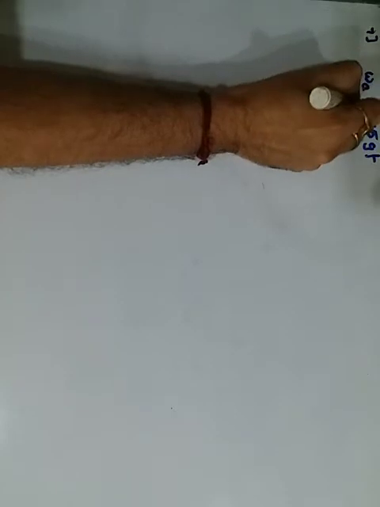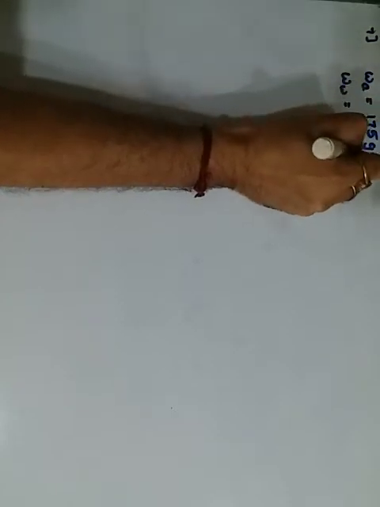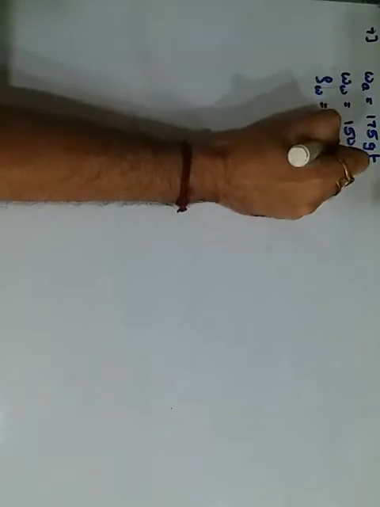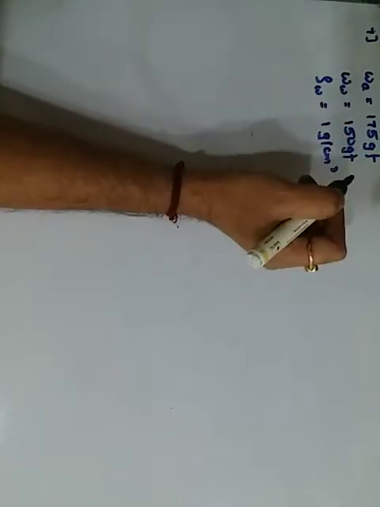Okay, so your next question is your seventh one, which is about a piece of brass. In air, the weight of the brass is 175 gram force and becomes 150 gram force when fully immersed in water. So weight in water is 150 gram force. The density of water is given to be 1 gram per centimeter cube. So find the volume of the piece.